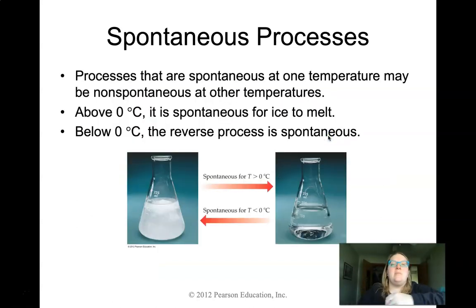Okay. So when we talk about this in terms of chemical reactions, what we're going to see is that our processes may be spontaneous at some temperatures and not at others. So temperature is something to consider here. If we think about the difference between a high temperature and a low temperature environment, in a high temperature environment, we have our molecules moving and interacting and running into each other.